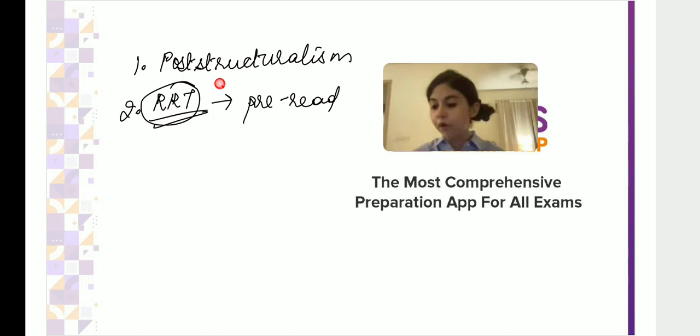Now, before I get started with the deck, before I walk you through the contents of the deck, there are a couple of pointers that I want all of you to keep in mind. I will share the link. You don't have to worry about it.